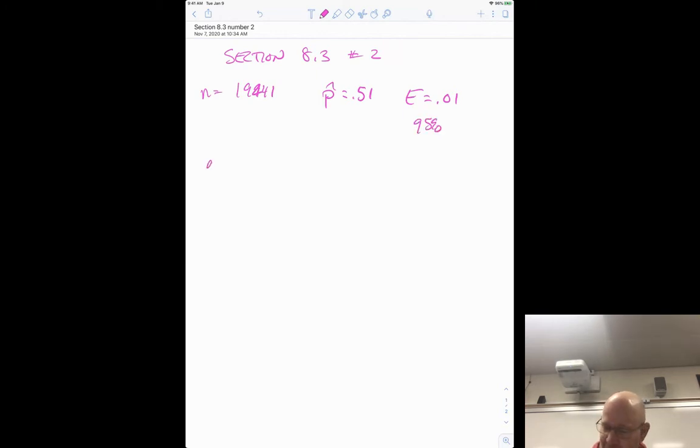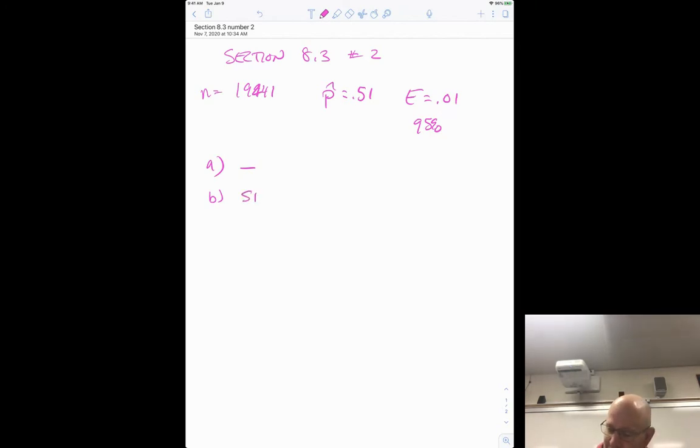So here we go. Describe the survey design. Don't worry too much about this. This is just asking, like, they took a simple random sample. So they kind of explain that in the problem, but I would not worry too much about that one. Are the conditions for constructing a confidence interval met?